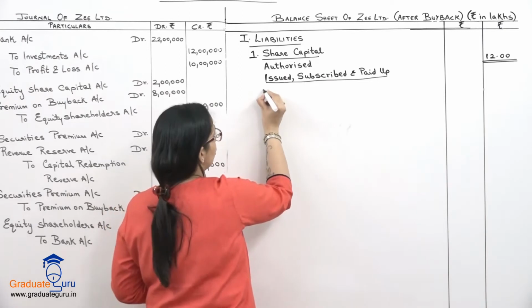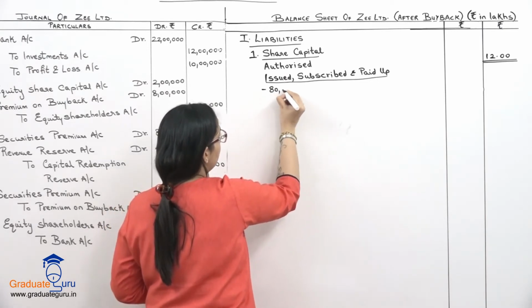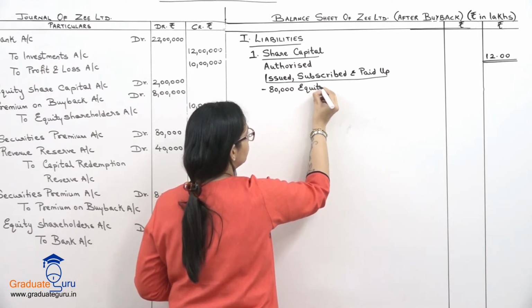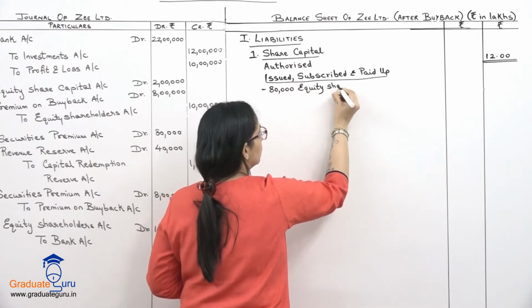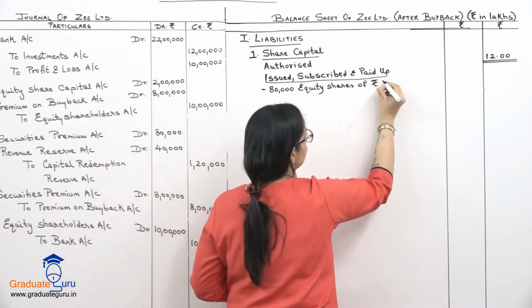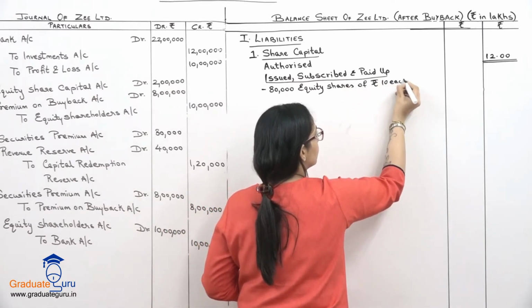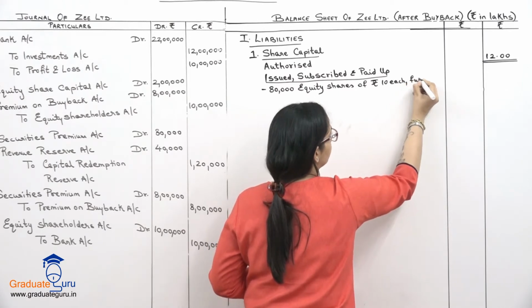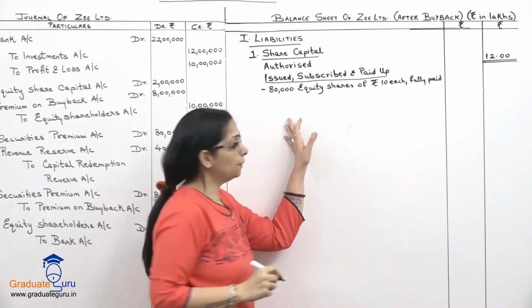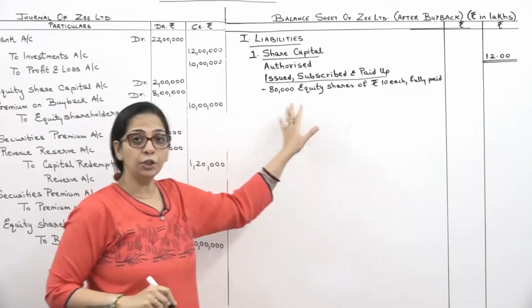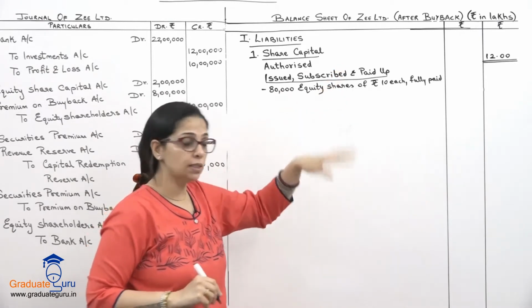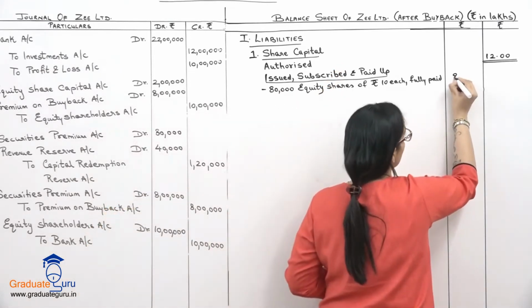So first will be 80,000 equity shares of rupees 10 each, fully paid. Okay, 80,000 into 10 is 8 lakhs, right? I am writing my figures in lakhs, so I am going to write it as 8.